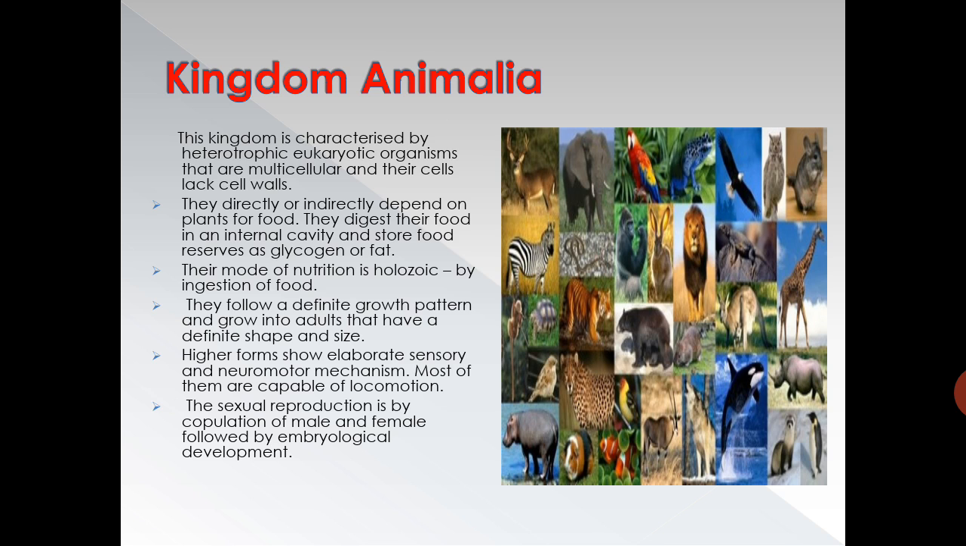They follow a definite growth pattern and grow into adults that have a definite shape and size. Higher forms show elaborate sensory and neuromotor mechanisms. Most of them are capable of locomotion. The sexual reproduction is by copulation of male and female gametes, followed by embryological development. Again, kingdom Animalia in detail we are going to study in the chapter Animal Kingdom.